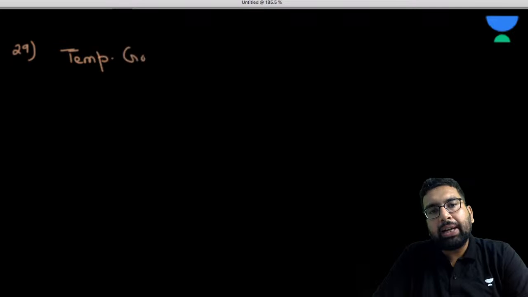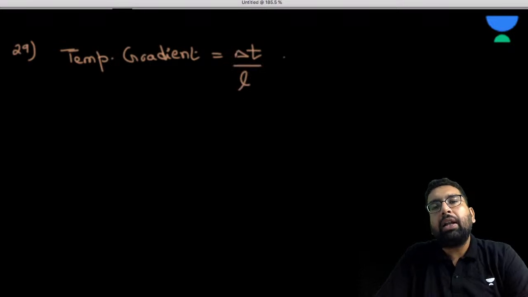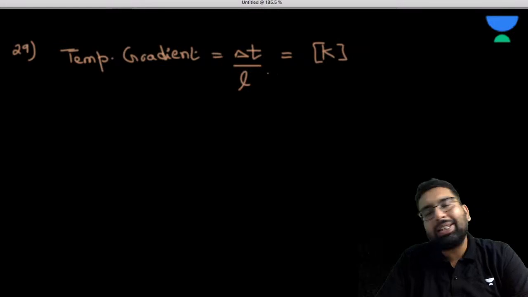Okay, so if we go for thermodynamics, how many have we done till yet? 28 we have done. So you can consider it as question 28, not 29. So 29 is the temperature gradient. What is going to be the dimension of the temperature gradient if I ask you? Sir, the temperature gradient will have the dimension of delta T by L. What is the dimension of delta T? Temperature difference unit is temperature only. So you can write it as K, and this is the length.